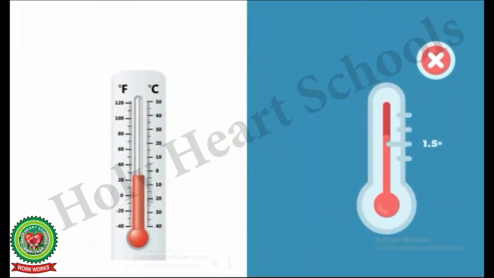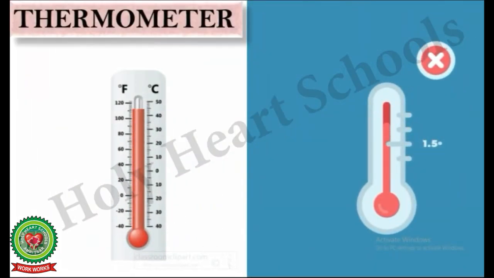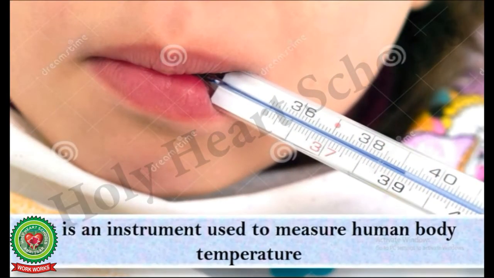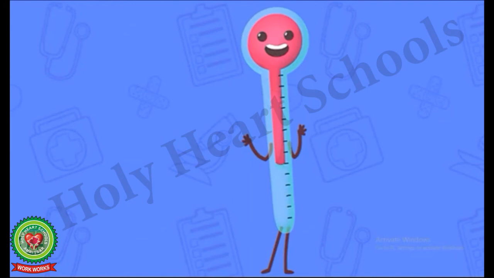Number 2 is thermometer. It is an instrument used to measure human body temperature. They are accurate and sensitive.